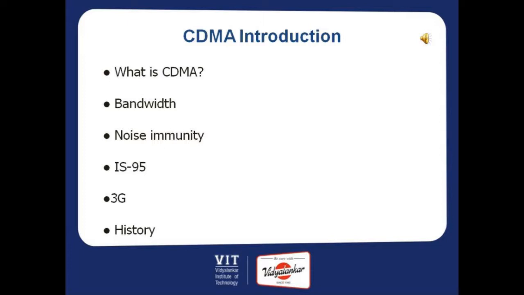CDMA stands for Code Division Multiple Access. It is a fully digital wireless data transmission system. CDMA uses special random numbers to encode bits of information. Users have control of wide range channels, and the bandwidth is between 1.5 to 5 MHz. It has an amazing ability to separate noise from the actual data, which is astounding. CDMA is an access method. IS-95 was the first standard to use CDMA. 3G systems use CDMA technology.